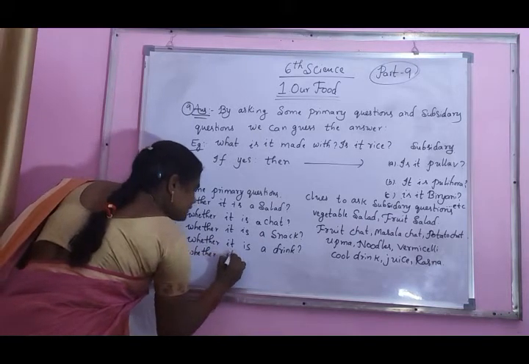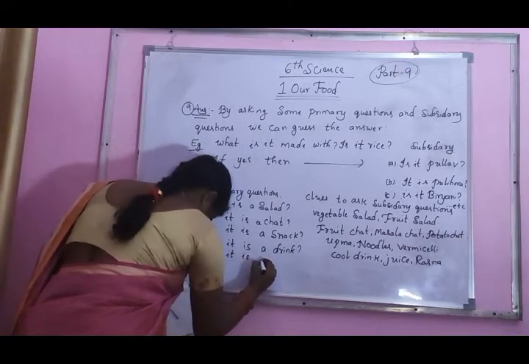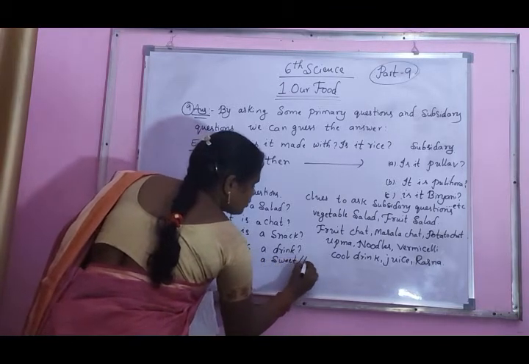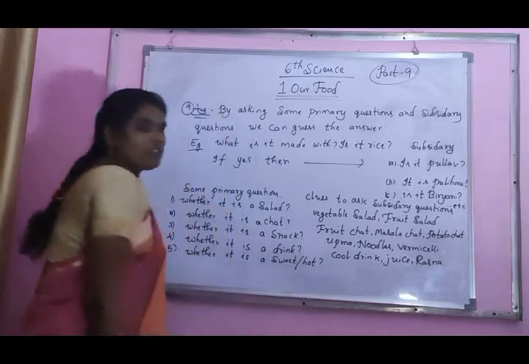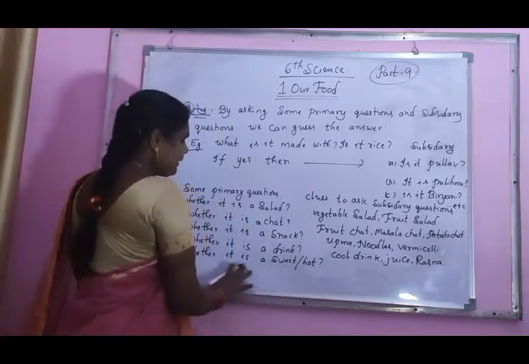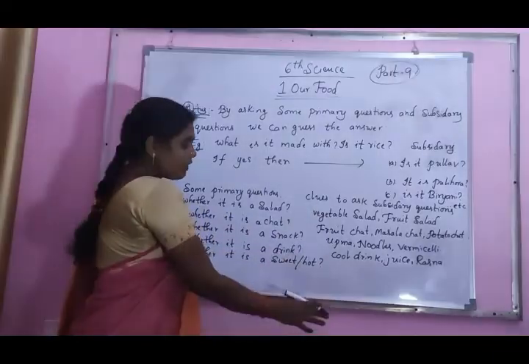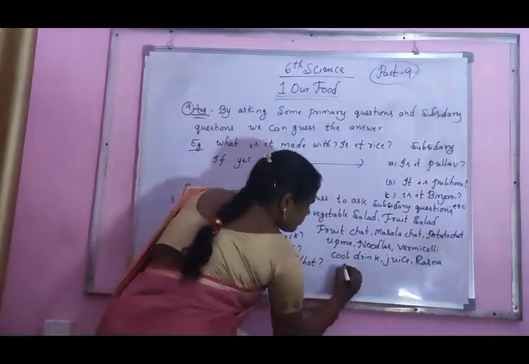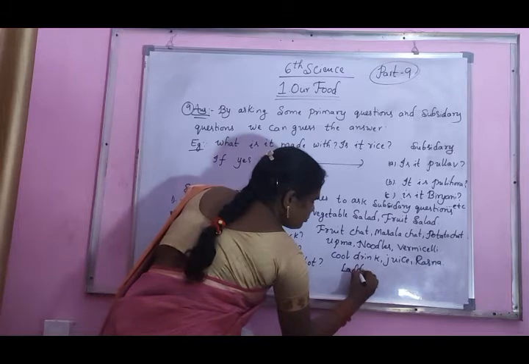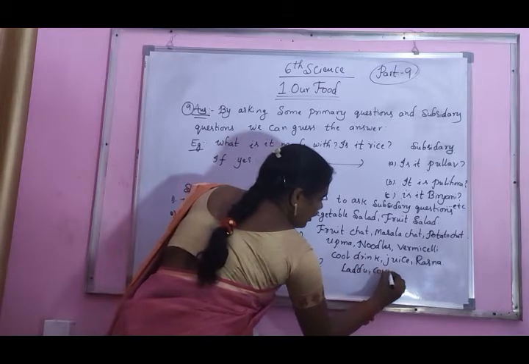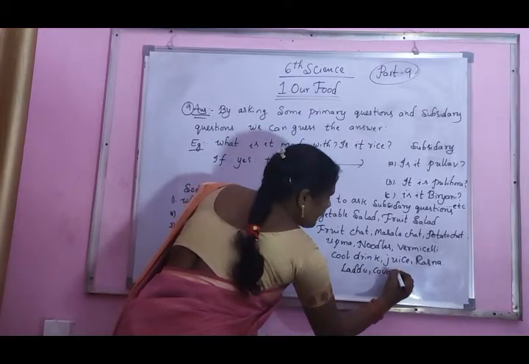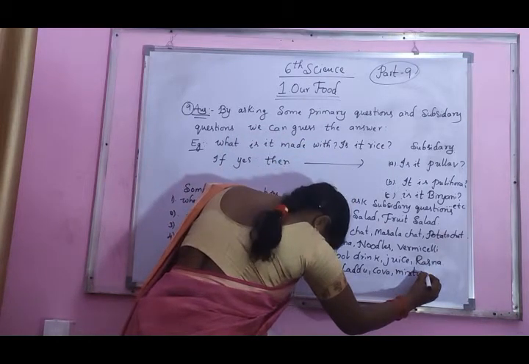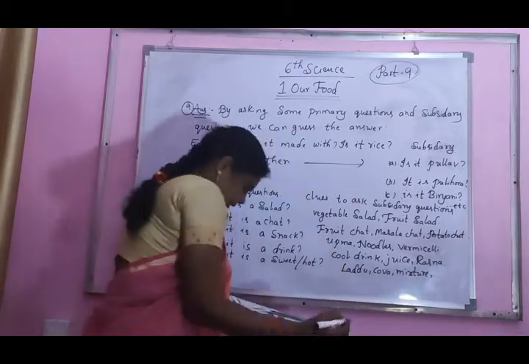Whether it is sweet or hot. We take any one question, like whether it is sweet or whether it is hot. In that time, laddu, kova, mixture and bundi.